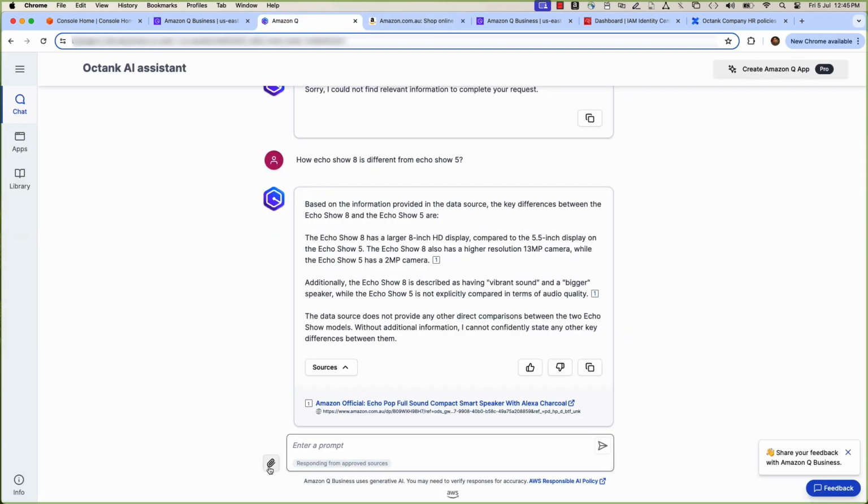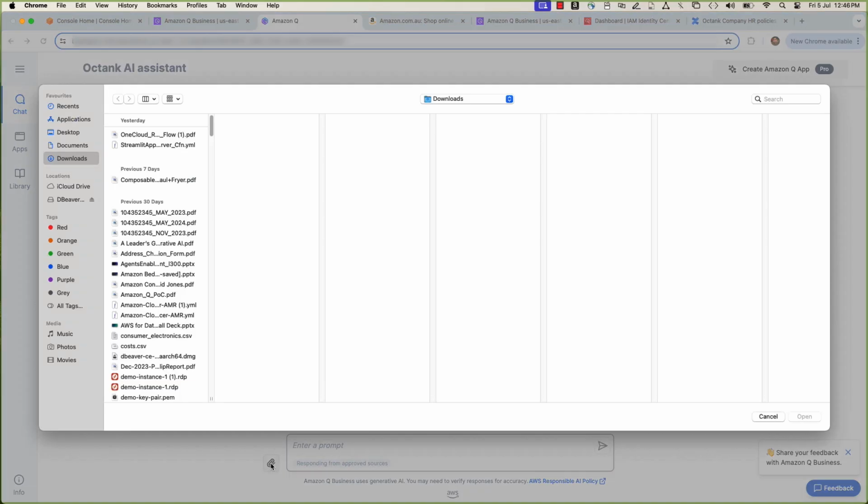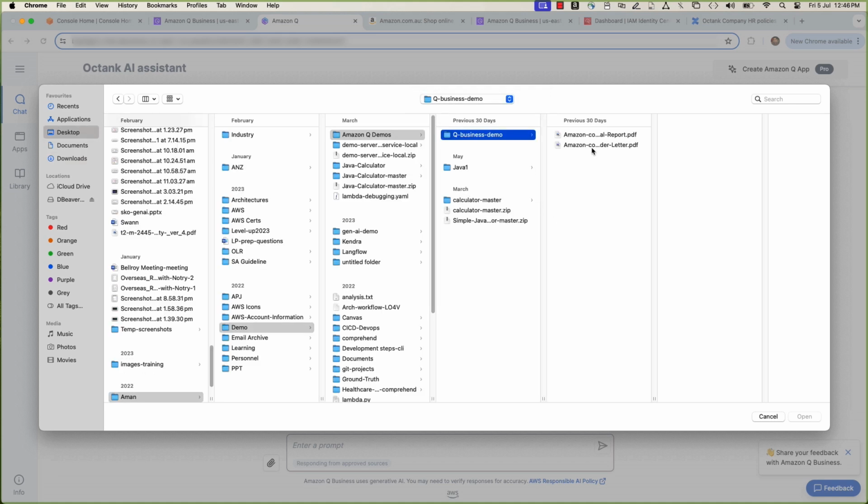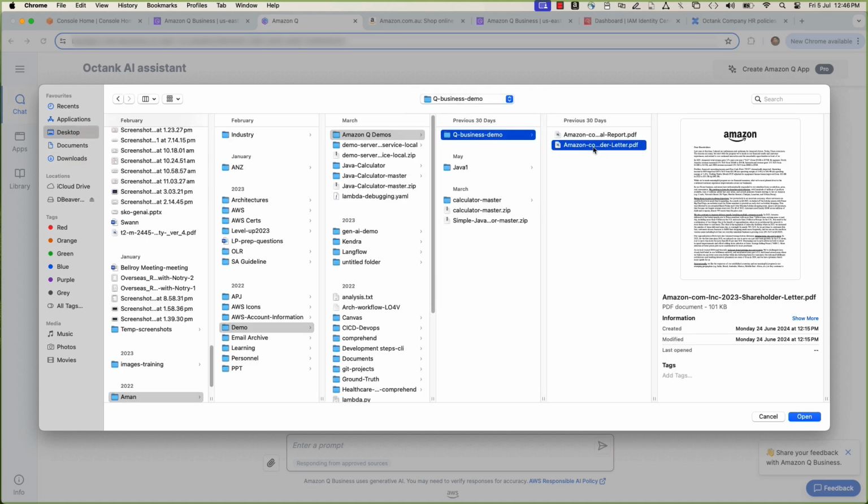Next, let's upload a file from local desktop. It's Amazon Shareholder Letter 2023, an 11-page PDF file, and start asking questions to Q Business.